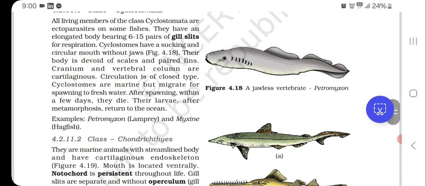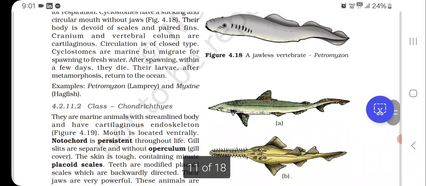Cyclostomes are marine but migrate for spawning to fresh water. After spawning, within a few days, they die. Their larvae, after metamorphosis, return to the ocean. Examples: Petromyzon, lamprey, and Myxine, hagfish. So in figure 4.18, a jawless vertebrate, Petromyzon.